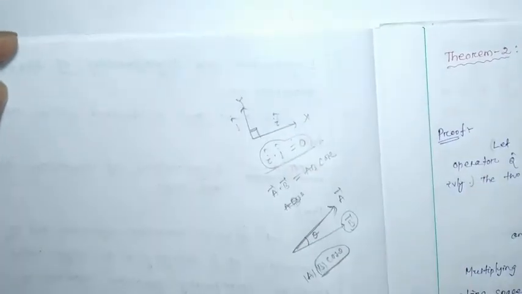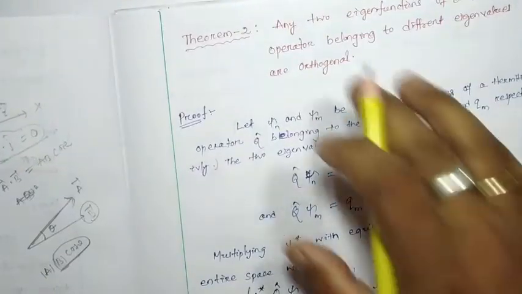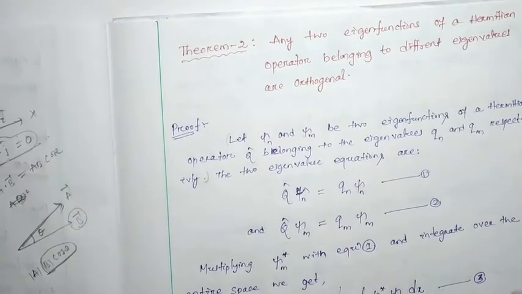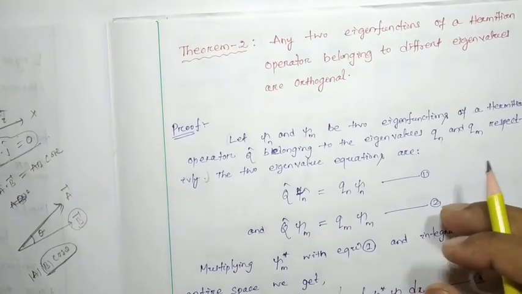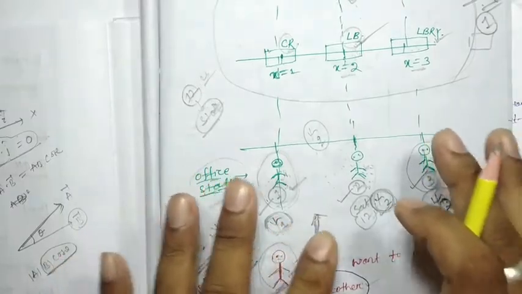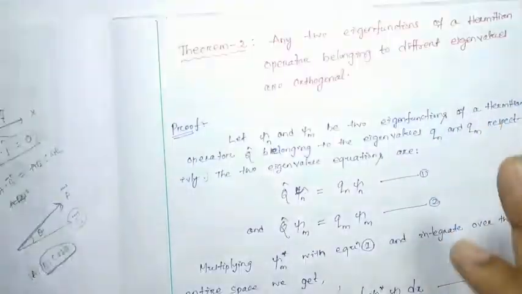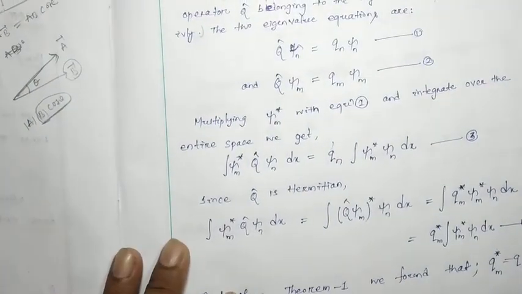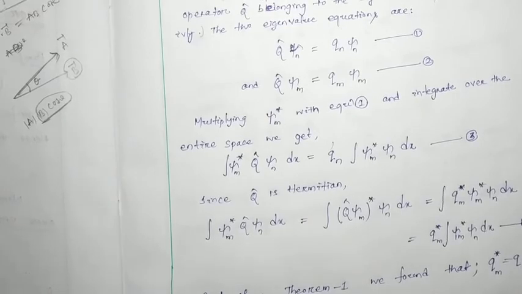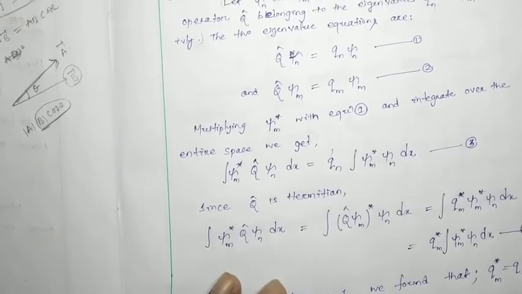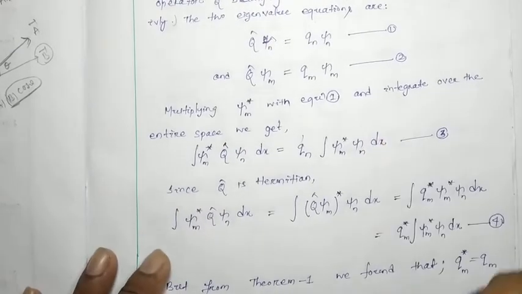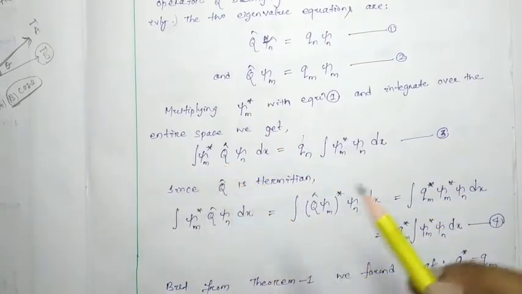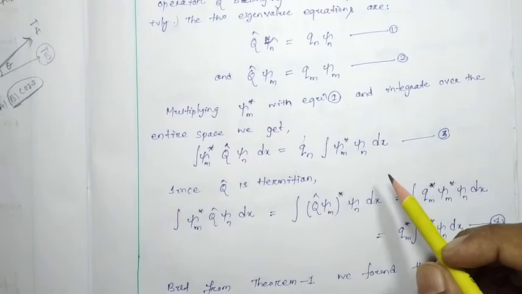The physicality of whatever we are going to discuss for this theorem, I am going to explain with a story. You just wait, I have to discuss the mathematical things first. So this is the so-called orthogonality: we have to prove that the dot product of the two wave functions psi n and psi m is equal to 0. That we have to prove mathematically. Then I will discuss the corresponding philosophy or story that I considered in your last class.